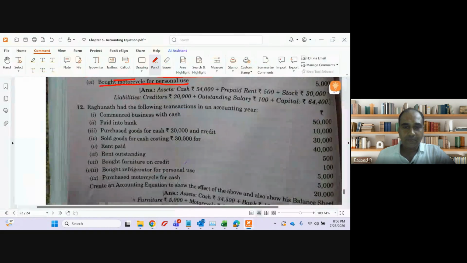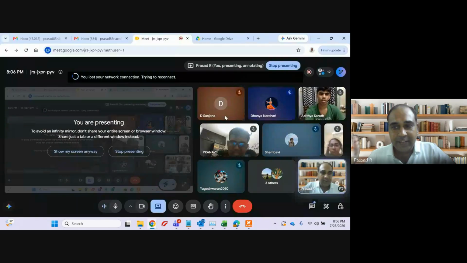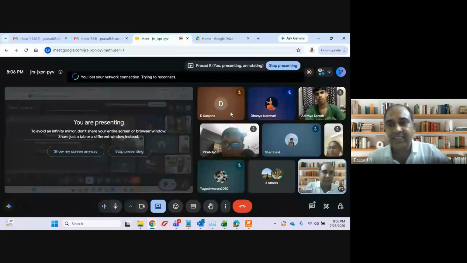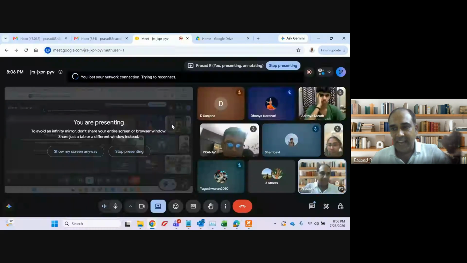Question number 12. Nothing is new here. Commence business, we already know. Paid into bank. What is the impact of this transaction, guys? Within the asset, one asset cash will decrease, another asset bank will increase. Paid into bank, 10,000 rupees. If you want, you can note it down: minus in cash, plus in bank, because my cash is reducing and bank account is increasing. Clear?